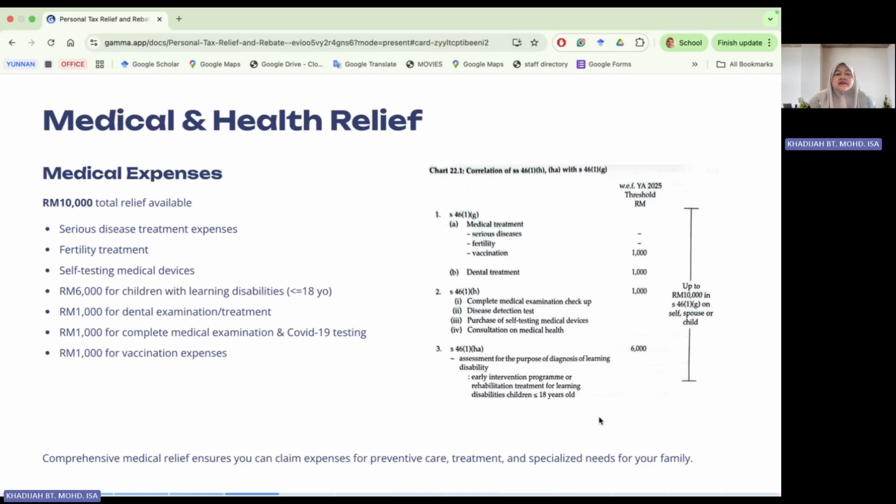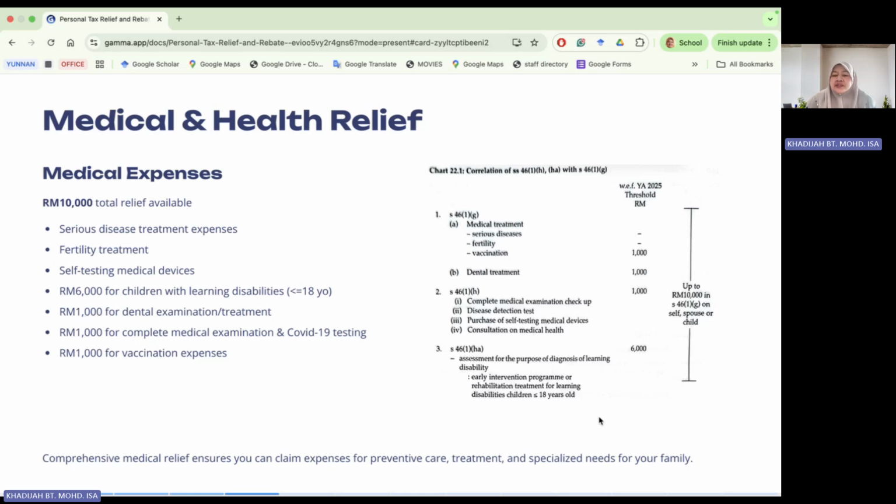For example, the 10,000 ringgit can be claimed for serious disease treatment incurred in Malaysia, or fertility treatment and self-testing medical devices. We can also claim for the treatment of a child with learning disability, but the amount you can claim is limited to 6,000 ringgit.